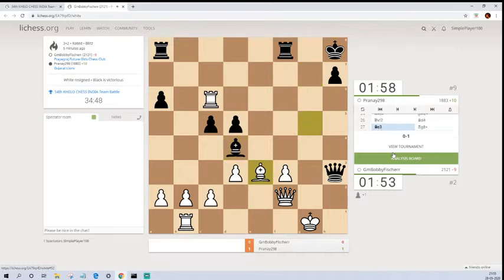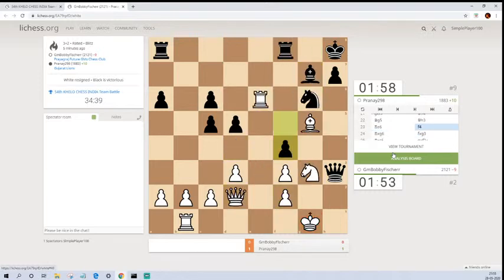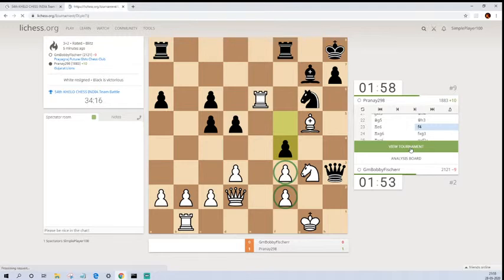So bishop to e3 has been played, and now I think rook g8 check is decisive. Yep, this is where white lost the game. Once this king was exposed, actually once white's pawns were doubled here, f2 and f3, it was easy for black to intrude. So this is what you have to look for. You have to try and destroy the opponent's castle as early as possible. Look at these two pawns, f2 and f3, they were weak, and immediately black tried to take advantage of that. Okay, let's check the next game, guys.